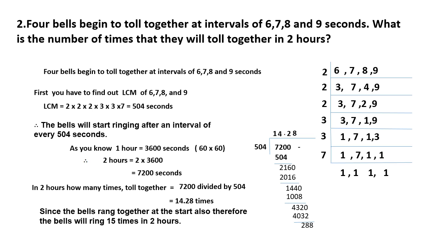Correct? In 2 hours, how many times it will ring means 7200 seconds divided by the LCM, 504. Then you will get the correct answer, how many times it will be. Hope you understood.